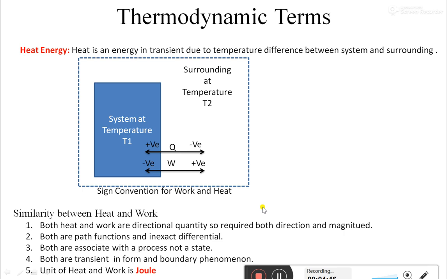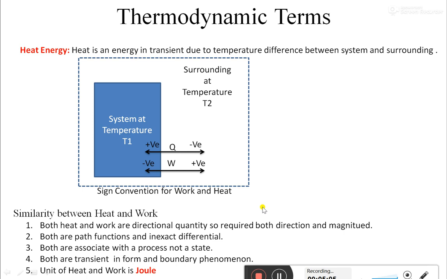But if a particular system has a temperature greater than absolute zero, it doesn't mean that system possesses heat energy, because no system possesses heat energy. We will see why I am saying that in a further lecture.